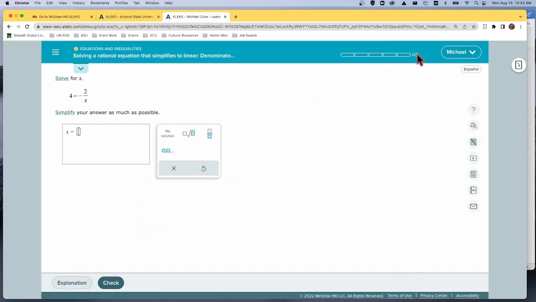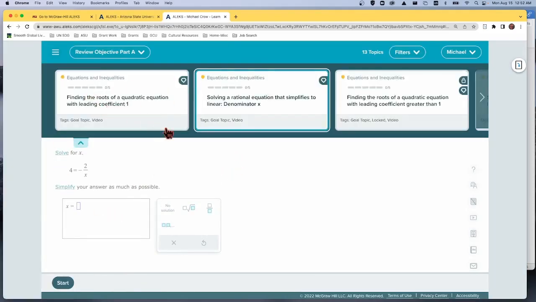Up here, there's 0 to 5. After answering enough correct, we will have this marked as learned, and we'll move on to the next topic. If we learn a couple in a row and then we miss one, it may back us up, but it's the Alex artificial intelligence system trying to make sure we really understand what we're doing. Okay, so this is a topic level, and you'll work through those.